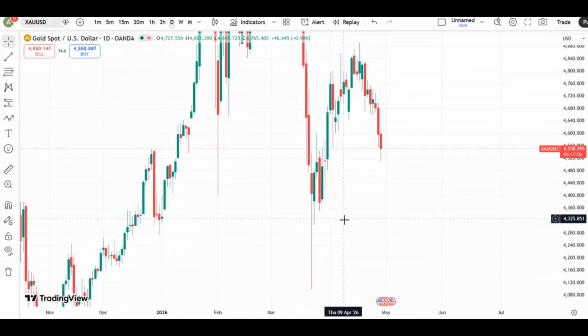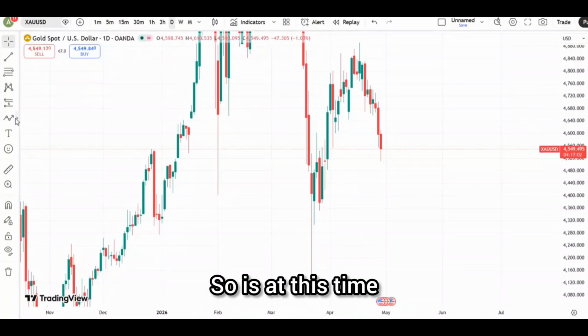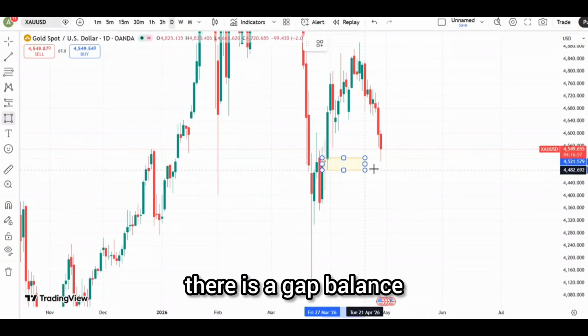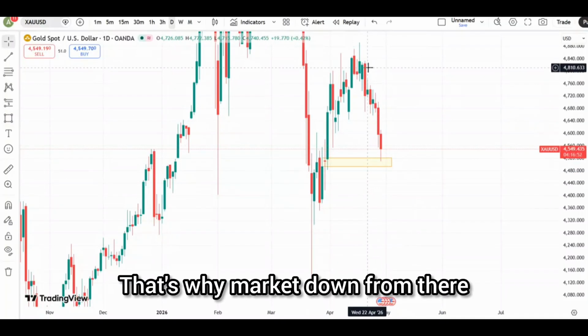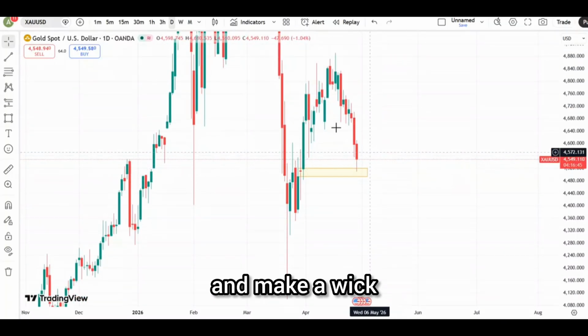Now I am looking at what gold is doing at the moment. At this time gold is holding here, because why? Because in the daily chart there is a gap imbalance. Look, here is the gap imbalance. That's why the market went down from there, holds, and is trying to go up from here and makes a wick.